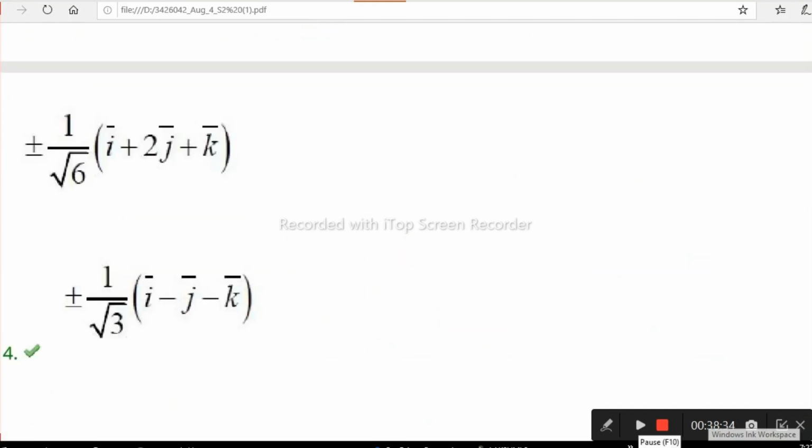Yes, what is the third option? The coefficient of x is 2, y is 2, and z is 1. Both are not equal, so 2 is not equal to 1. That third option is also not correct.